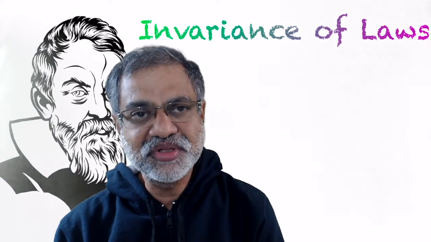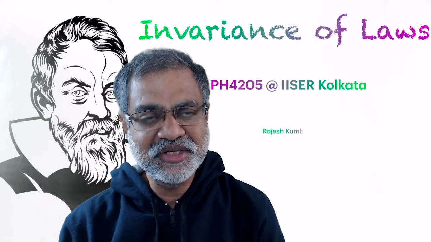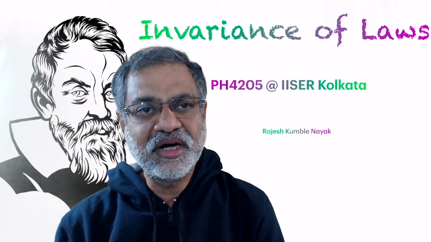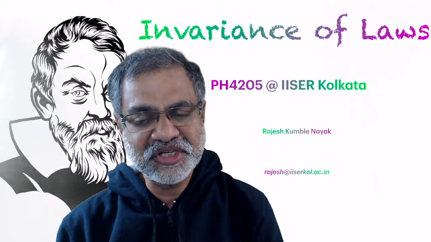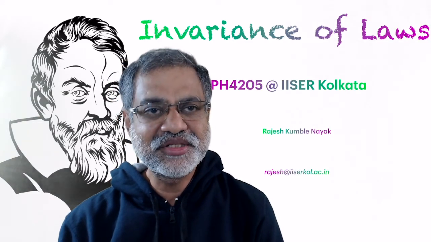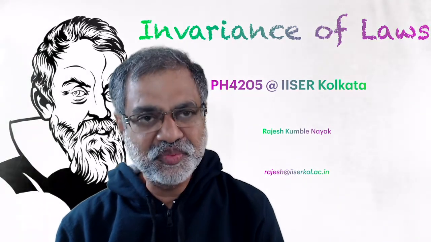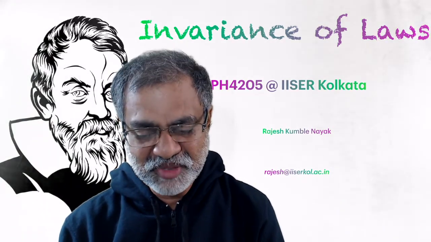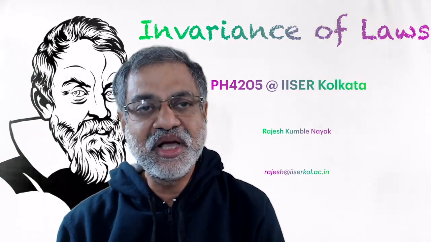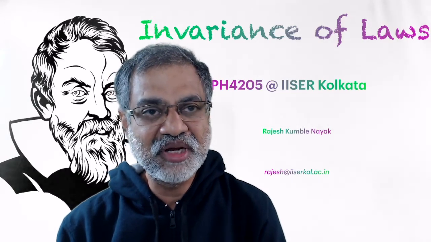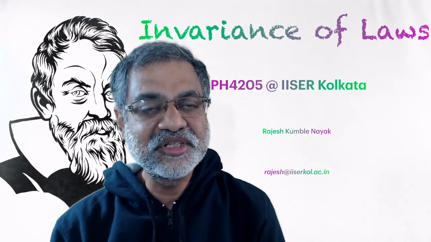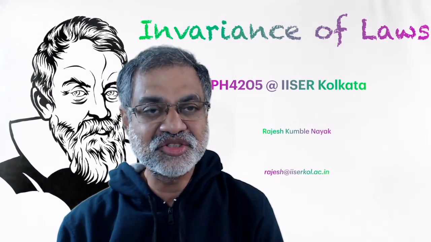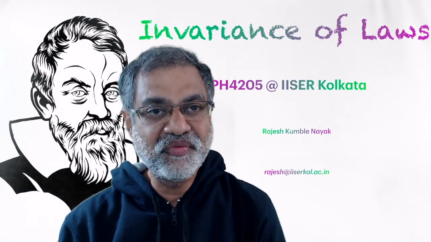He understood that the universe is far vaster, and it is impossible to have a good understanding of the universe if laws of physics change from point to point, say from Earth, Jupiter, Saturn, or some other galaxy or some other place. Nowadays, people even talk about parallel universes also. So laws of physics have to be the same. That is called the principle of covariance.